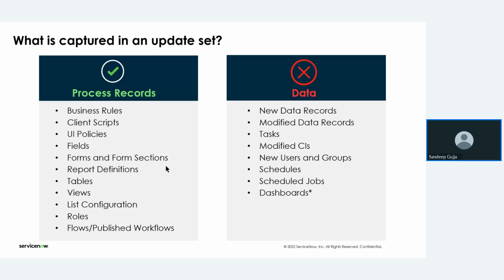Even if you create any task, that won't be added. If you modify CIs, that won't be added. If you create any user or any group, that won't be added to the update set. But coming to roles, they will be added to the update set. And you can also see a few more things that are not going to be added in the update set, like schedules, scheduled jobs and dashboards.